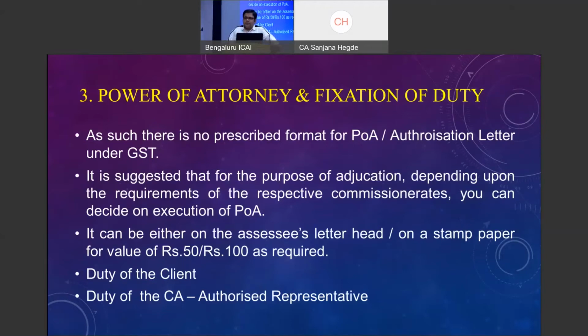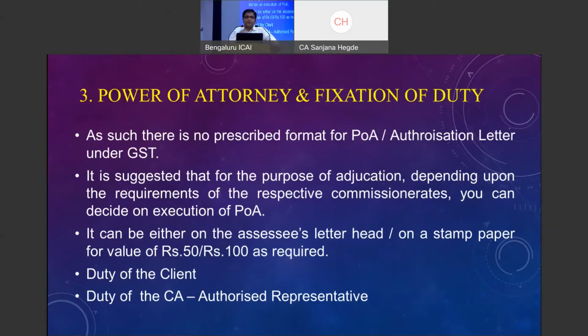Please fix the duty that it is the duty of the assessee to give complete records relating to the particular case without missing anything. As has been said for a long time, you have to tell the truth to 3 people: doctors, advocates, CAs, right? So the client has to tell the truth, all the transactions relating to the case have to be given.